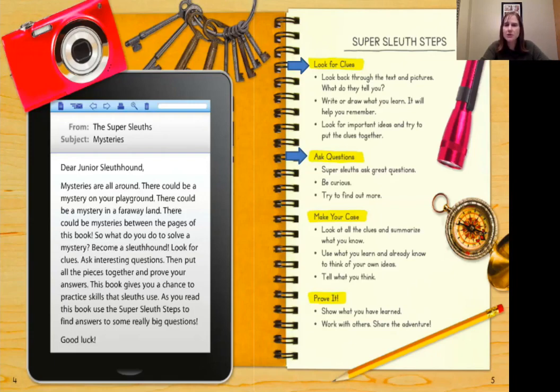These last two steps go together. Make your case and prove it. We're really going to focus on those two today because they involve developing your opinion and then using text evidence to back up or prove your opinion.